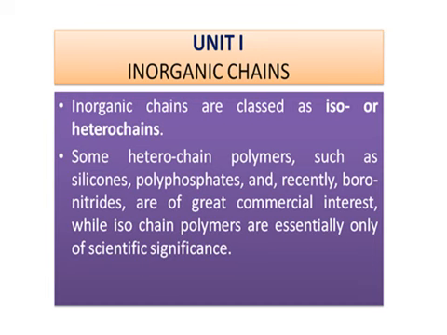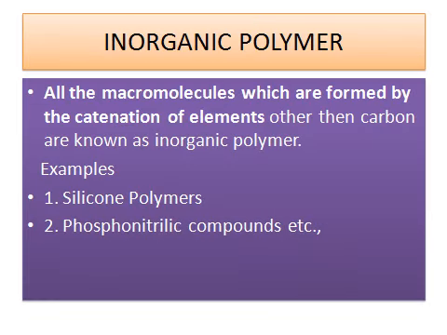Some hetero-chain polymers such as silicones, polyphosphates, and recently boronitrides are of great commercial interest because they are used in various industries. While isochain polymers are essentially only of scientific significance, the amount is usually little compared to heterochain polymers. So heterochain polymers have very wide application compared to isochain polymers.